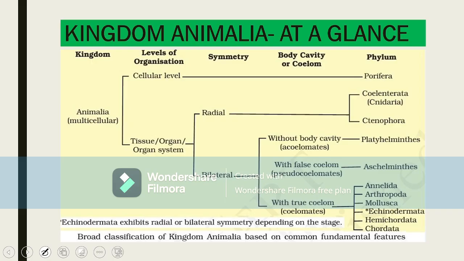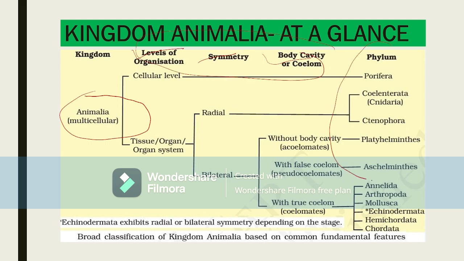Okay, now let us see kingdom Animalia at a glance. The total kingdom Animalia is classified based on their levels of organization, their symmetry, and their body cavity. We have classified them into different phyla, different groups. So let us try to understand.